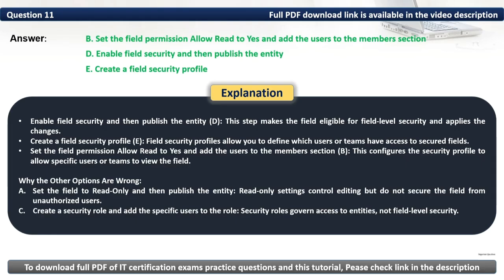About the options, enable field security and then publish the entity. This step makes the field eligible for field level security and applies the changes. Create a field security profile. A field security profile allows you to define which users or teams have access to secured fields. Set the field permission allow read to yes and add the users to the members section. This configures the security profile to allow specific users or teams to view the field.